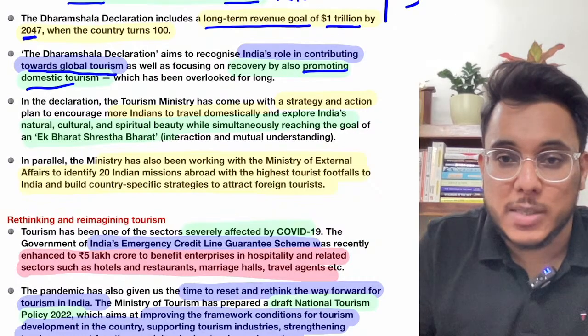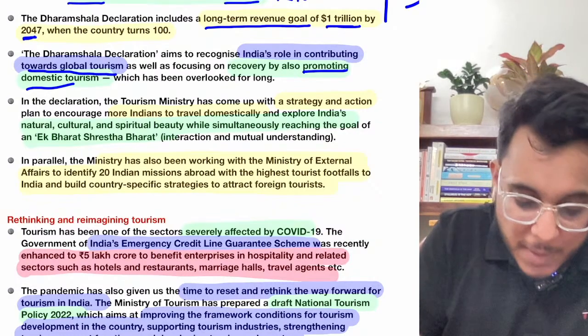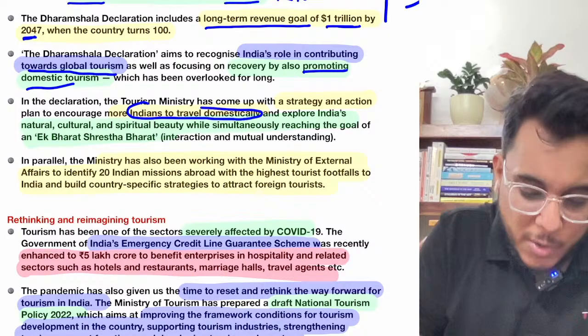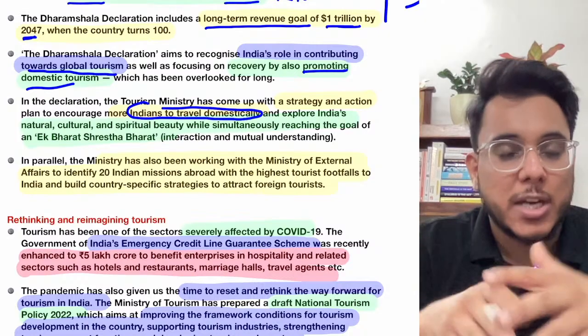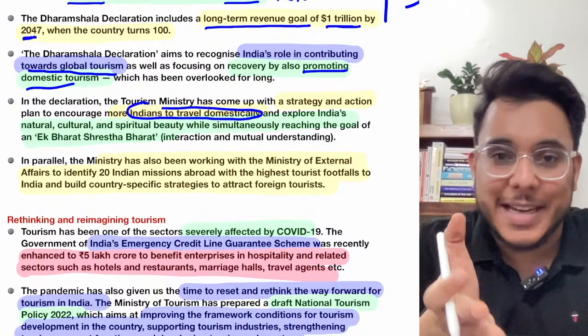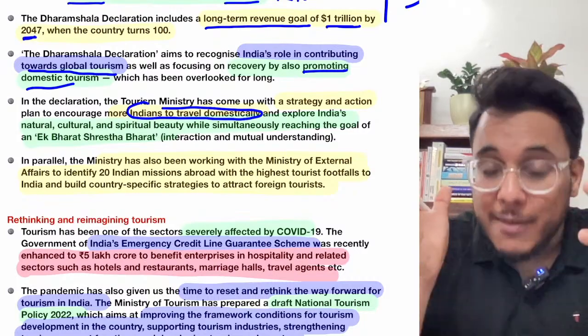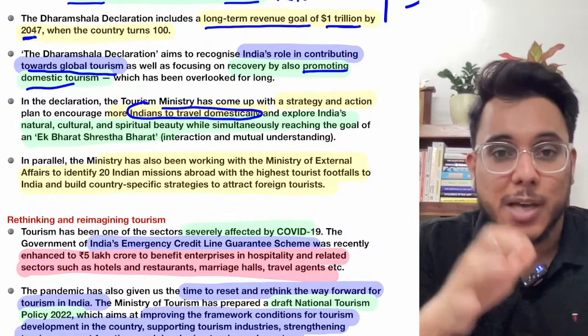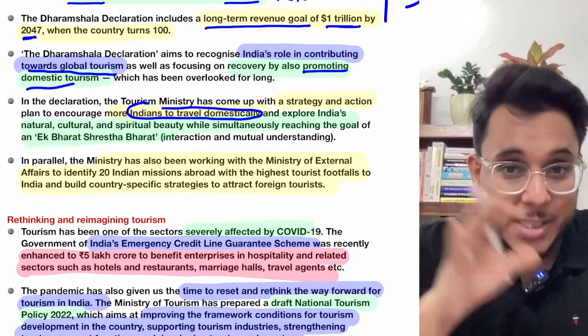When we talk about domestic tourism, we should nudge people to travel more domestically, to other locations and other states. Not only Goa is important. Apart from Goa, go to the northeast, go to the deep south, go to the north, the east, the west.